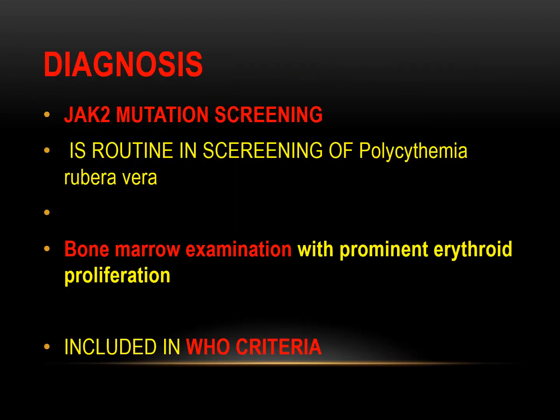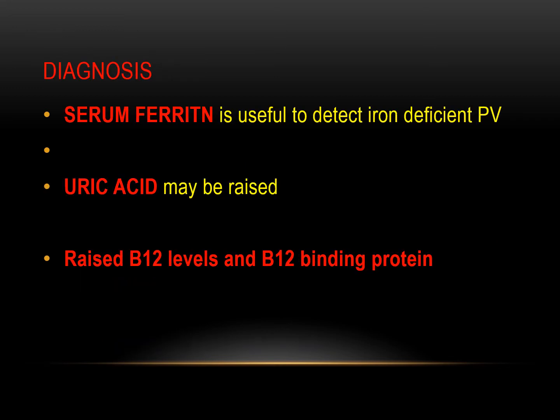How do we diagnose polycythemia rubra vera? Dear students, JAK2 mutation screening is one of the routine tests in the screening of polycythemia rubra vera. Any patient having HB above 18.5 should be screened for JAK2 mutation for any evidence of polycythemia. However, the final diagnosis is usually made on bone marrow examination, which shows prominent erythroid proliferation. There is also a WHO criteria for the diagnosis of polycythemia rubra vera, which we will be discussing in the coming slides.